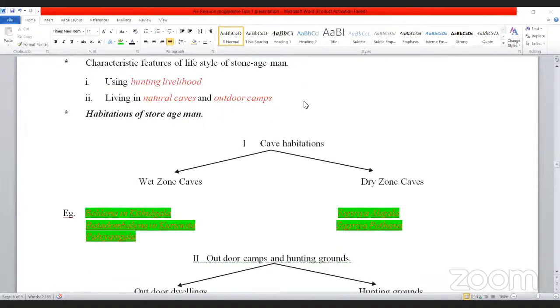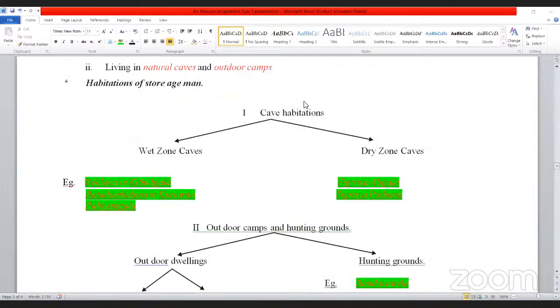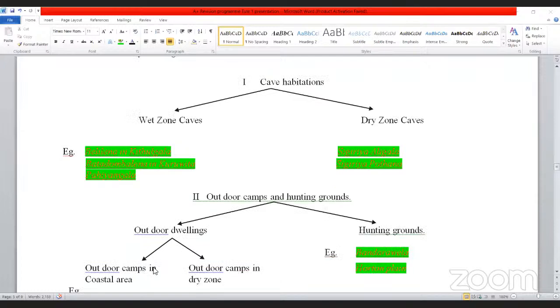So outdoor camps and hunting grounds, that is the second type of dwellings. Outdoor dwellings once again can be divided into 2: outdoor camps in coastal areas and outdoor camps in the dry zone. 2 hunting grounds are what? Bandarawela and Horton Plains. Those are the examples. 2 hunting grounds.